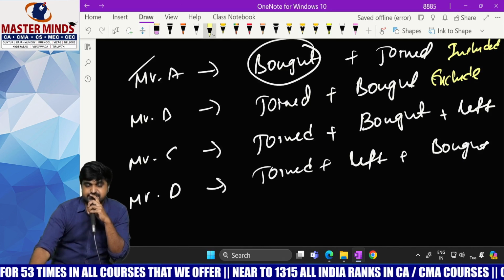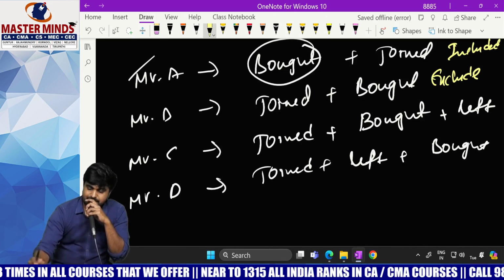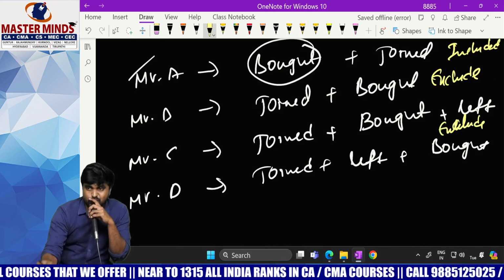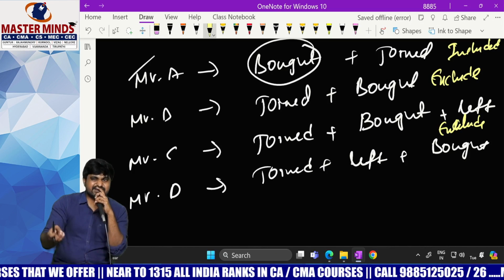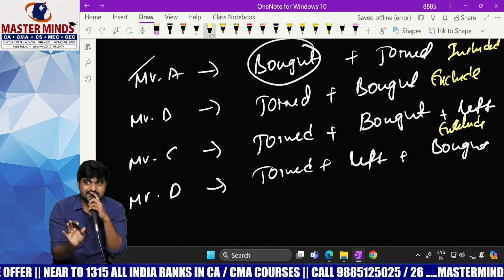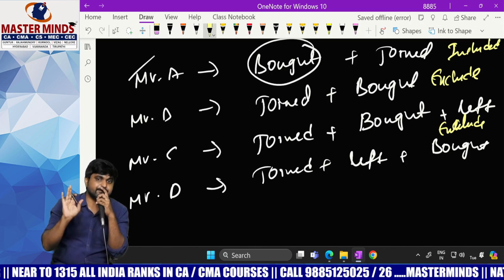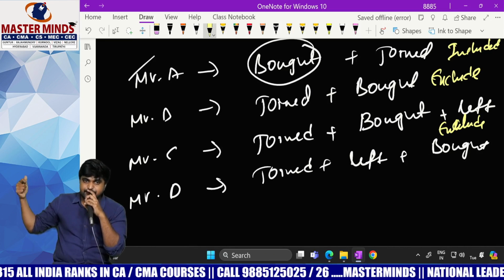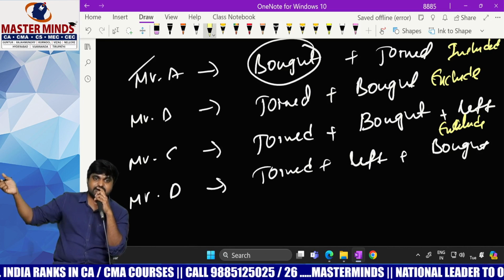What about Mr. C? Exclude. Why exclude? Even though he is currently not working in the company, whether he is currently working or not is not important. What is important is when he got the shares. So when he got the shares, was it during employment, after employment or before employment?